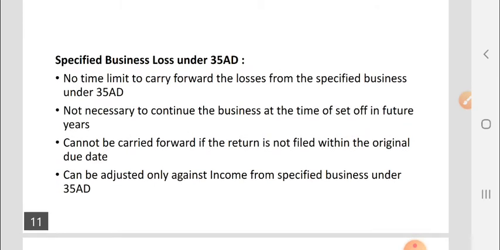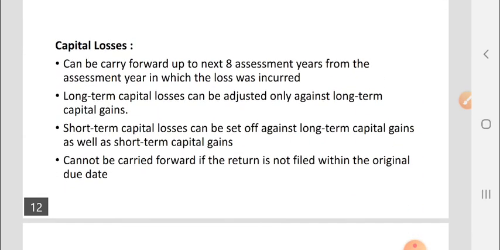Specified business losses under section 35AD. For this, there is no time limit to carry forward the loss from the specified business under 35AD. It is not necessary to continue the business at the time of set off in future years. It cannot be carried forward if the return is not filed within the original due date. It can be adjusted only against income from specified business under 35AD.